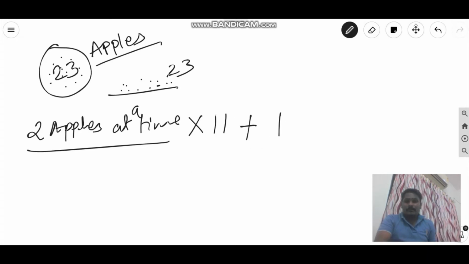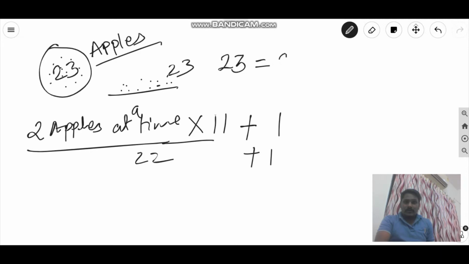So why am I choosing this number 2? Because I wanted that I can handle 2 apples at a time. So I had decided I will pick 2 at a time. Now if I repeat this step 11 times, I will have 22 apples. 22 plus 1 is 23. Now this thing can be mathematically written as 23 is equal to 2 times 11 plus 1.